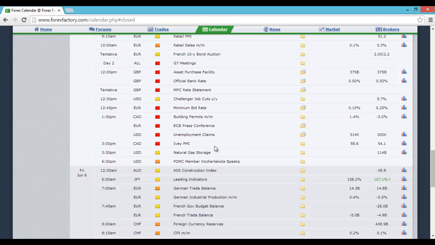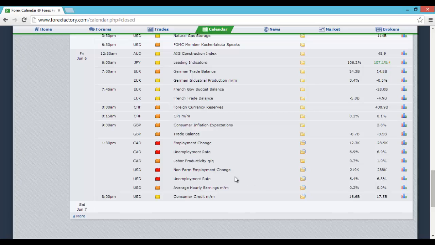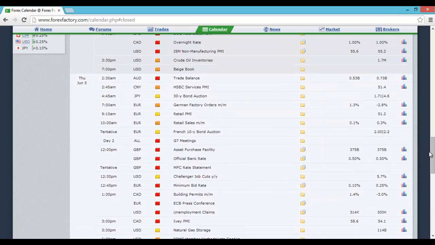At 3 PM on Thursday, the Canadian Ivey PMI. And then to round off the week, at 1:30 you've got Canadian employment change and employment rate. But of course the main highlight of the week, well apart from Thursday, really, the cherry on the cake for the week is the US non-farm payrolls data. And of course it comes at the same time as the unemployment rate. So a hell of a lot of data this week, pretty much all the big data in one week here.